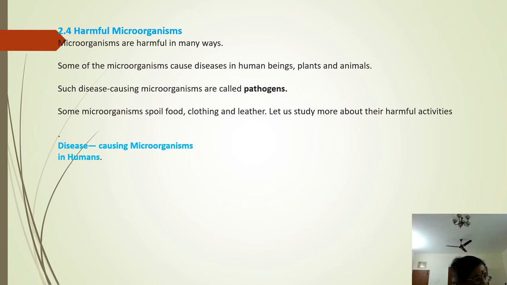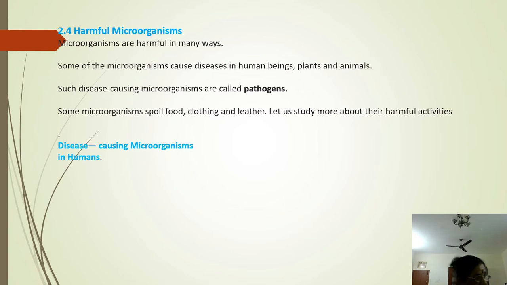Common cold, flu, chickenpox and measles, they are airborne diseases or spread through direct contact, and dengue fever is caused by insect bite, the Aedes aegypti mosquito.